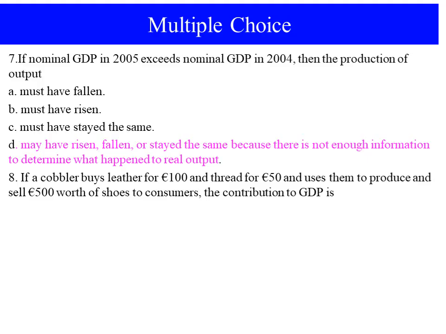Number 8, if a cobbler buys leather for 100 euros and thread for 15, and uses them to produce and sell 500 euros worth of shoes to consumers, the contribution to GDP is: A, 15; B, 100; C, 650; D, 500 euros. So it is 500 euros. We have to measure GDP by the final value, not intermediates.